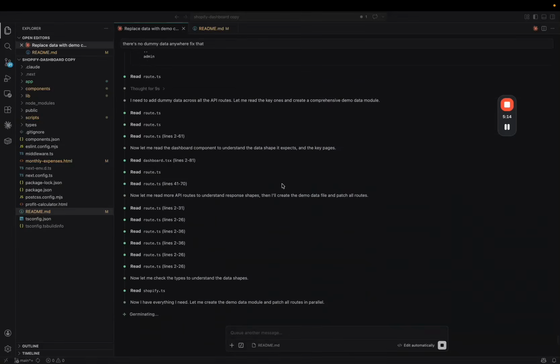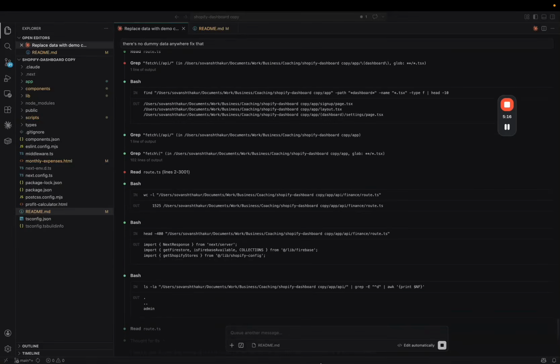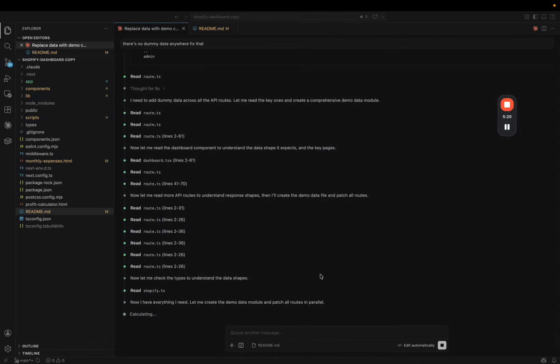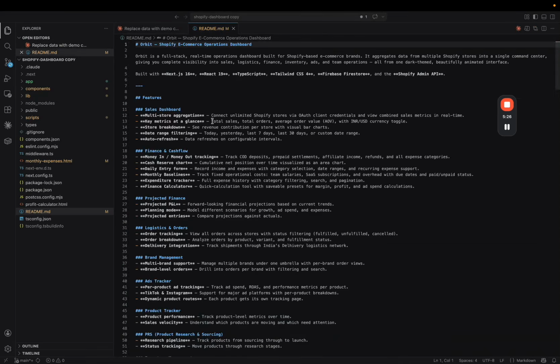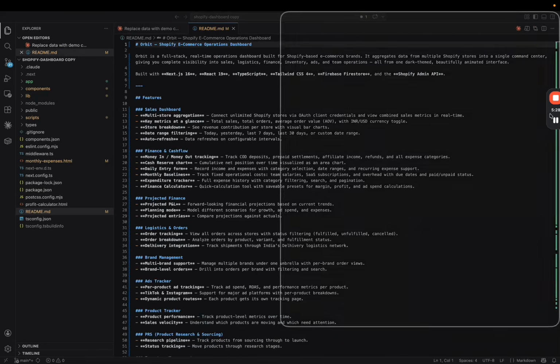Okay, guys, so this is still doing its thing. There was some issue due to which the dummy data wasn't loading, and this is basically how it works. I hope this actually made it right. So yeah, it's doing its thing, right? This is how it actually works. In the meanwhile, I'll tell you what this app actually does, and how I came up with this idea.